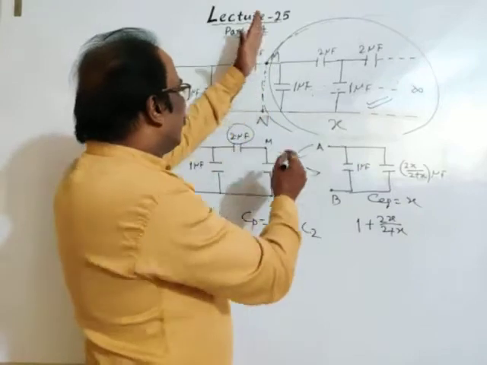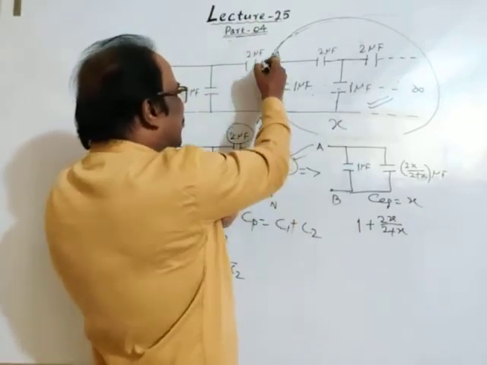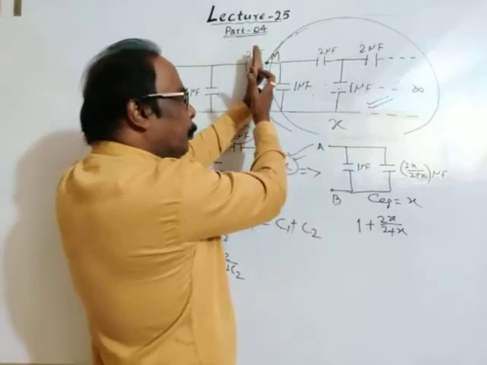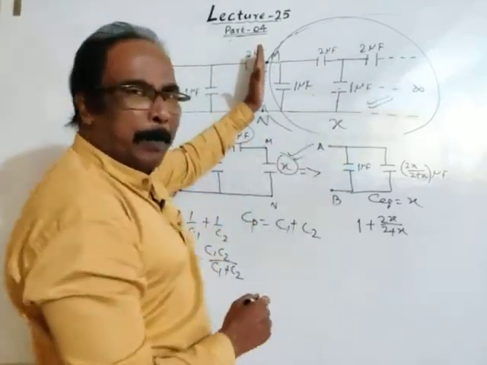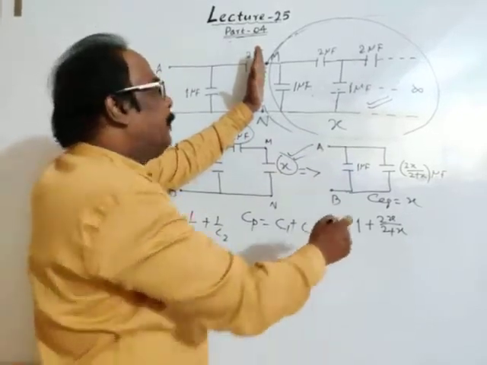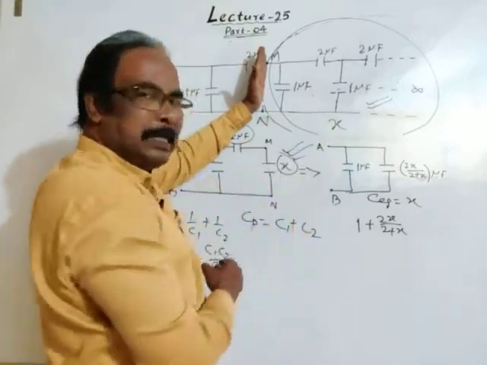See, from M and N, these 2 points, we have taken an imaginary line towards the right of MN, an infinite number of capacitors, and the equivalent capacitance of this infinite number of capacitors is X.